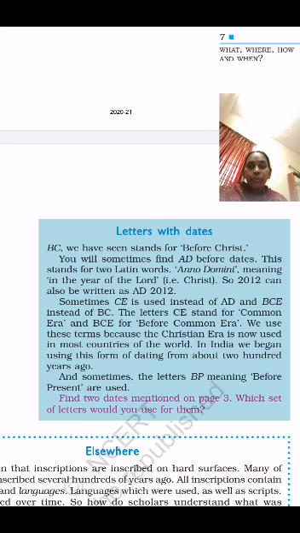So children, sometimes after 2012 they were writing CE instead of AD, BCE instead of BC also. And the letters CE stand for common era and BCE for before common era.